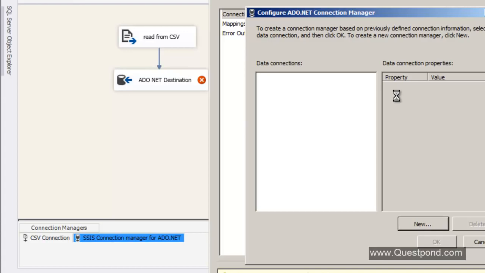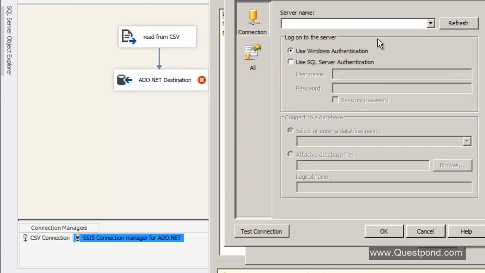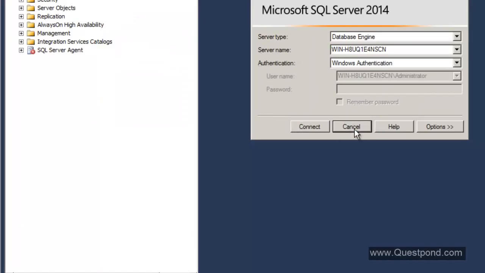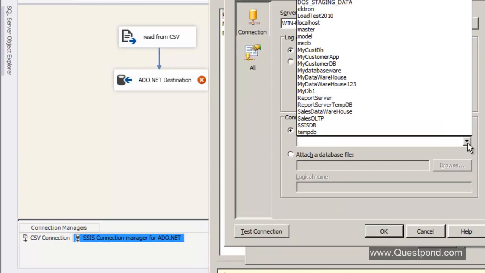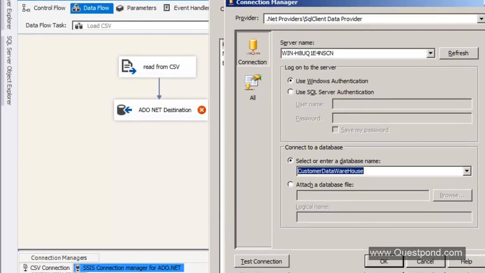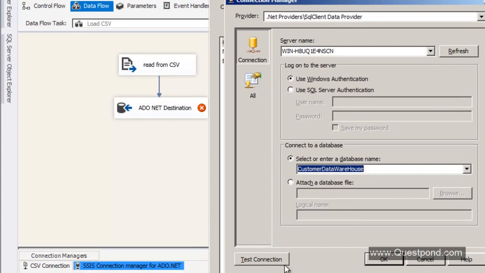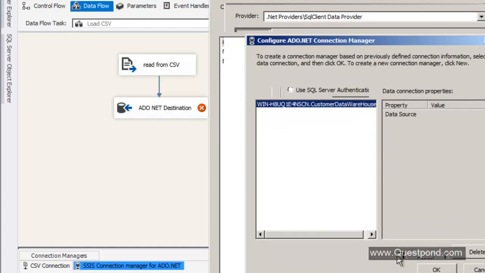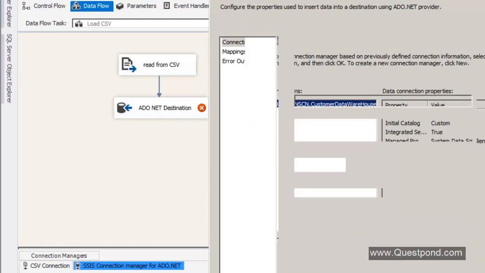So we need to specify the data connection. Again, I'm going to click on new here, and I will paste this server name, Control V, and I will select the database where I need to load this, which is our customer data warehouse, right? So customer data warehouse, there it is. My authentication at this moment is Windows. Okay, I'll say test connection, and I will say okay, and I will say okay.